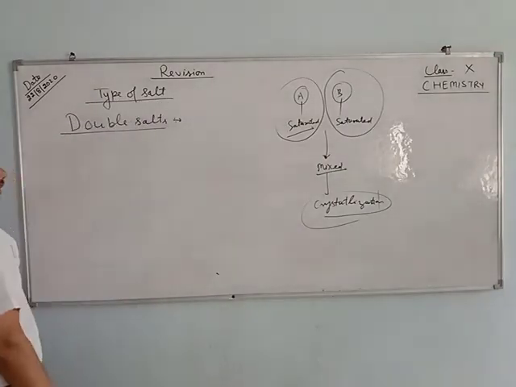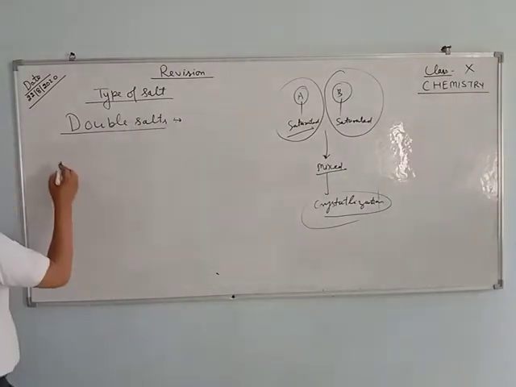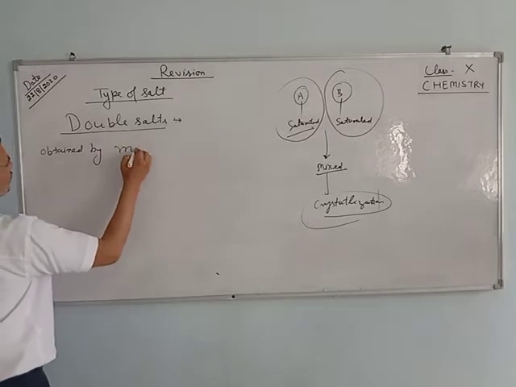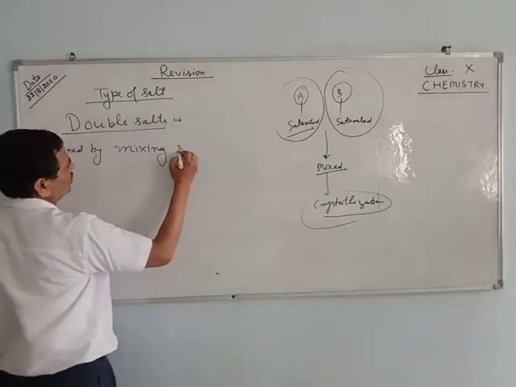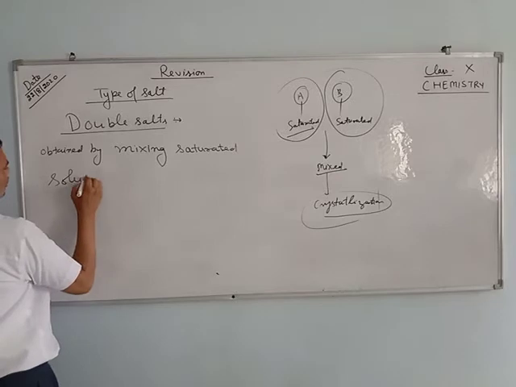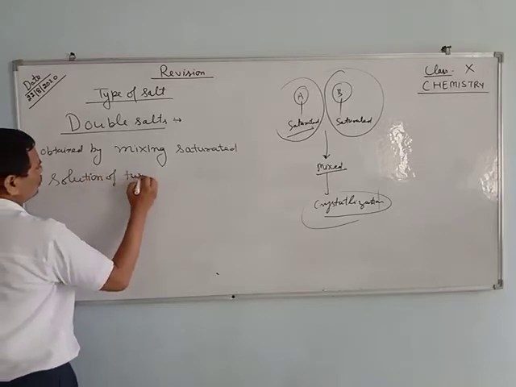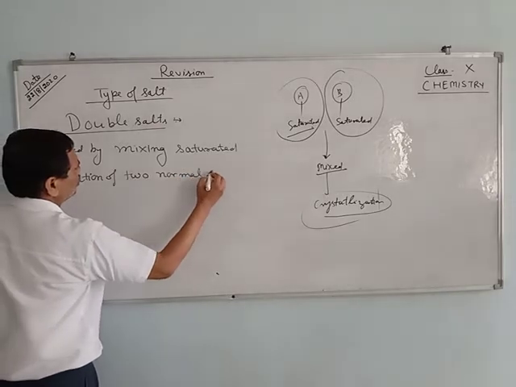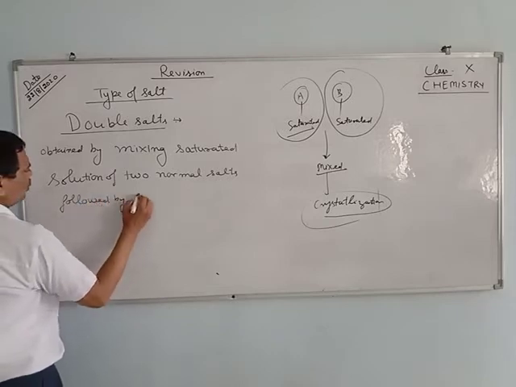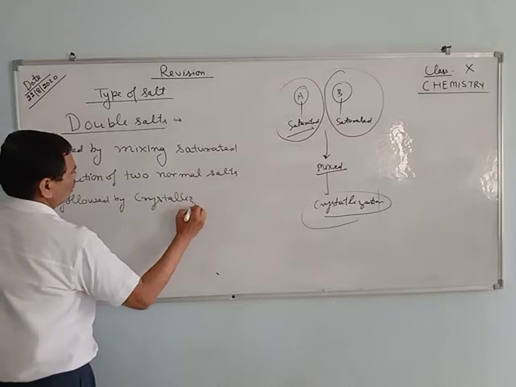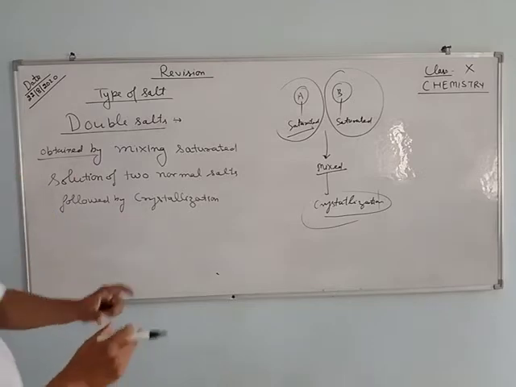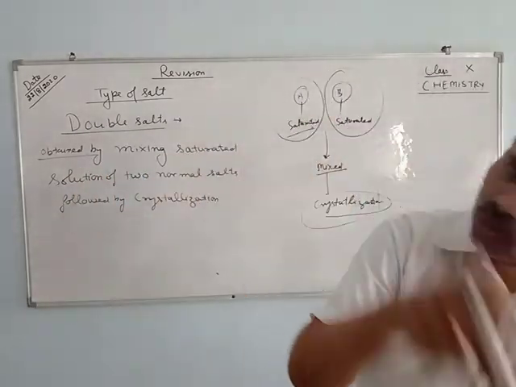That is why you have to write the statement: double salt is obtained by mixing the saturated solutions of two normal salts followed by crystallization.